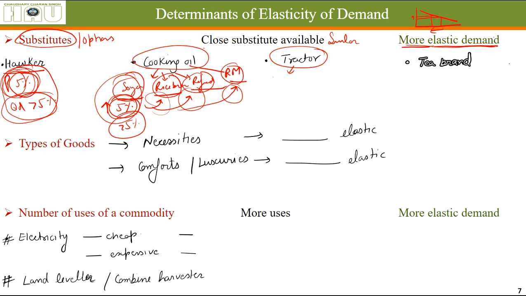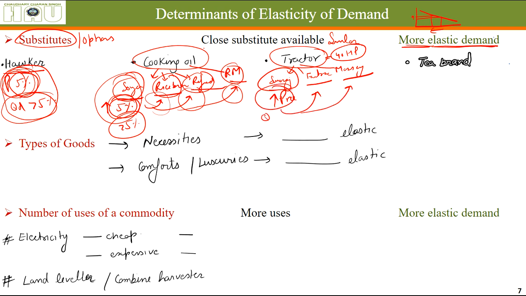Tractors, many brands are there: Swaraj, Farm Track, Massey. Let's say we are talking about tractors of equal horsepower, 40 horsepower. One of them increases the price deliberately while others keep their prices unchanged. Definitely people will shift to the others, and its quantity demanded will reduce by more than the price increase. Let's say he increased the price by 10%, his quantity demanded will reduce, let's say, by 20%. So their demand curve will be elastic.